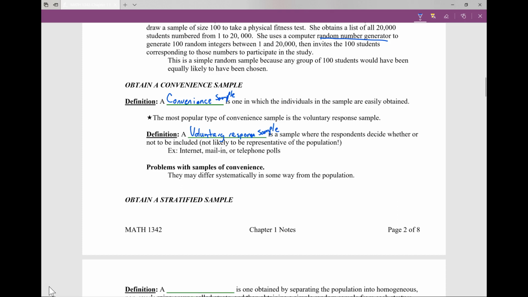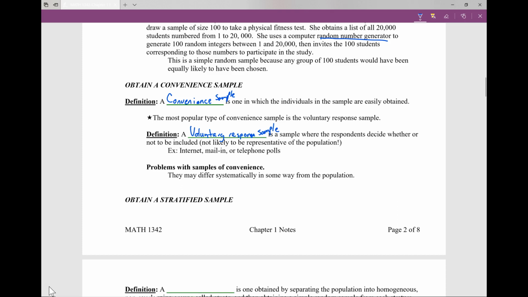You're online and you get this pop-up for a poll. Most of us close those pop-ups or have them blocked. We don't answer them. This is a type of voluntary response because we're not made to answer them. And so the response is a little bit low.